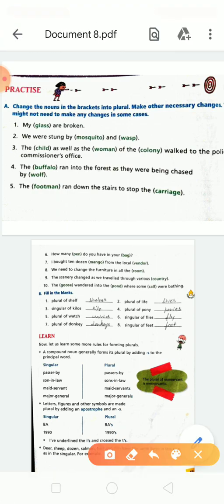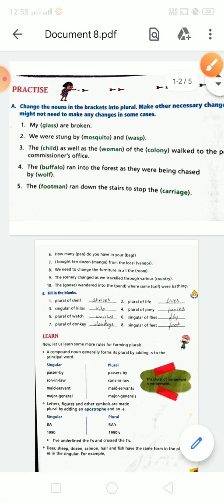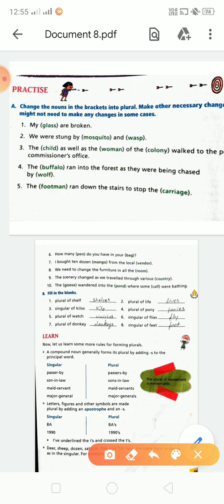Listen here. Here is the given word in the bracket, and you can change it. It will be possible to change singular or plural. Read all the sentences and change them into singular or plural. The first sentence is: my glass are broken. Here the word 'are' is used, so it will be the plural form. Glass will be glasses. You can add es at the end of the word.